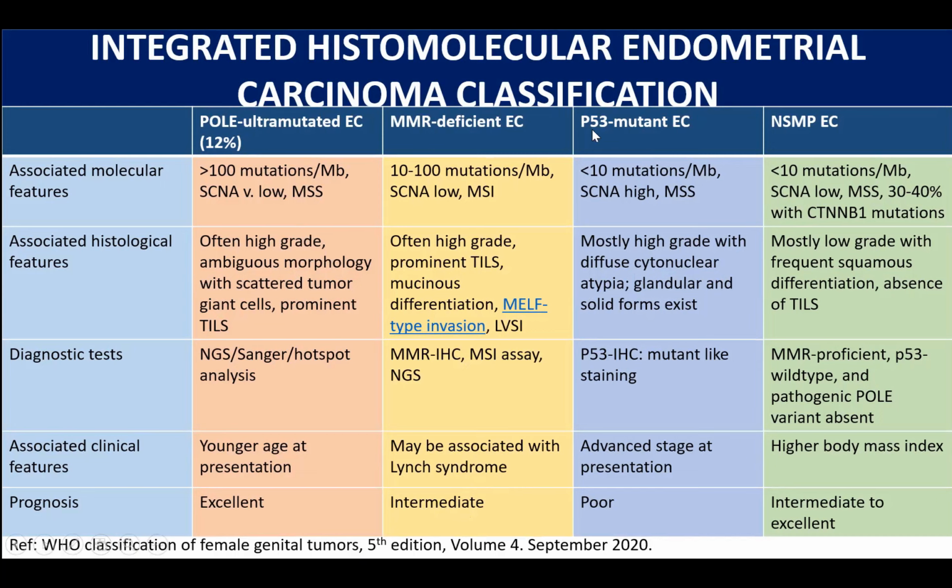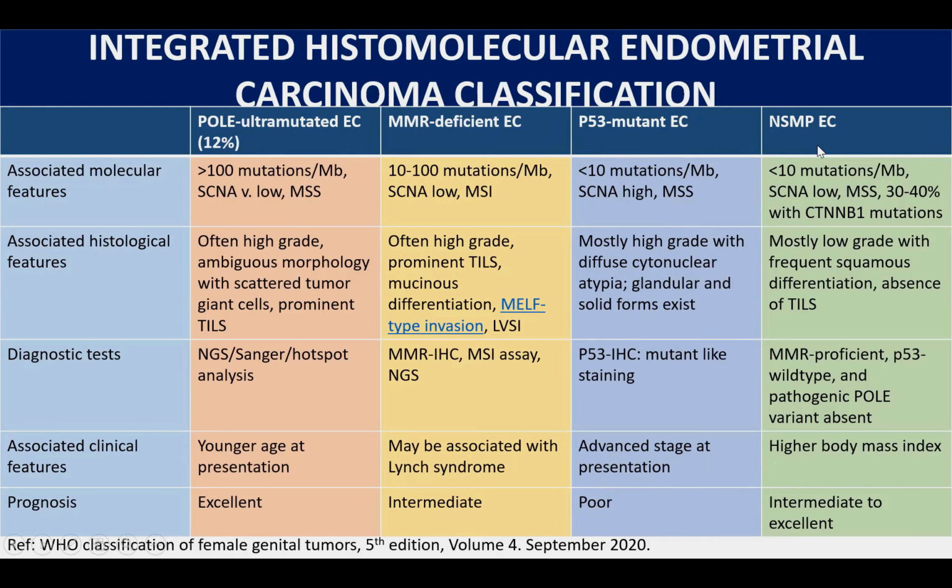The third category is that of p53 mutant carcinomas. So they are also mostly high grade with diffuse cytonuclear atypia. They may have glandular or solid patterns. They show a mutant type of p53 immunohistochemical staining, which means that you'll either find greater than 80% of the tumor cell nuclei showing positive staining for p53, or no staining at all, which is called a null pattern of staining, but both of them are considered to be mutant p53. These tumors present at advanced stages and have a poor prognosis.